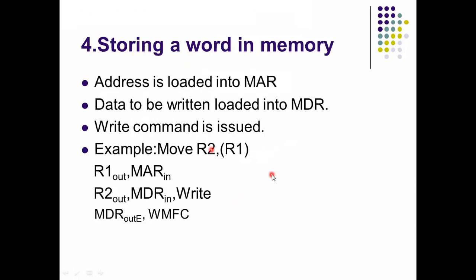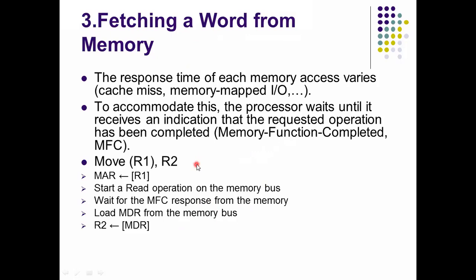Here we follow some control signals for fetching a word from memory. In all these activities, the memory address register and the memory data register play an important role. Whatever the address locations are, those are placed in the memory address register. If we want an instruction, for fetching it we go to the memory address register.